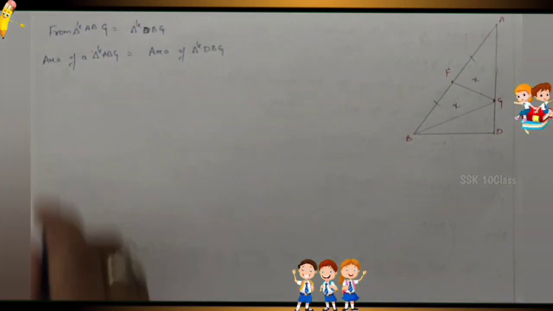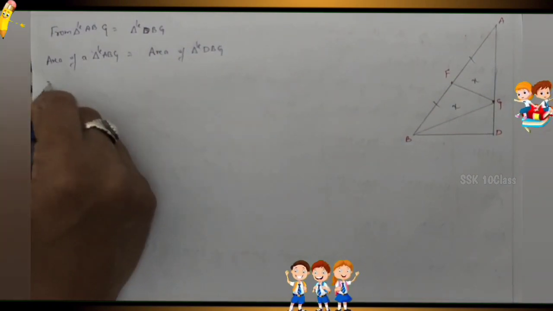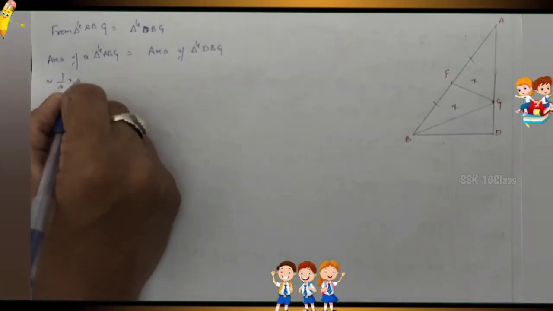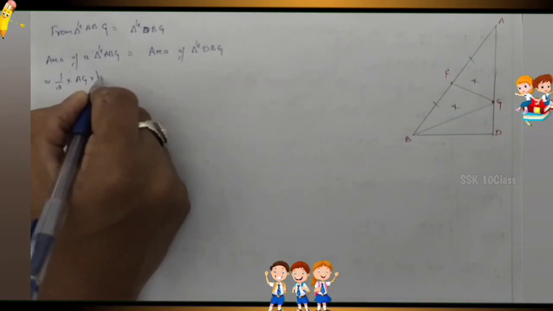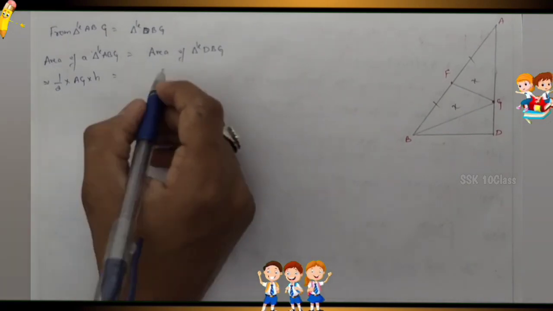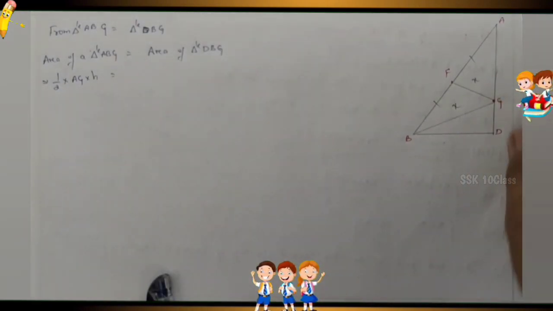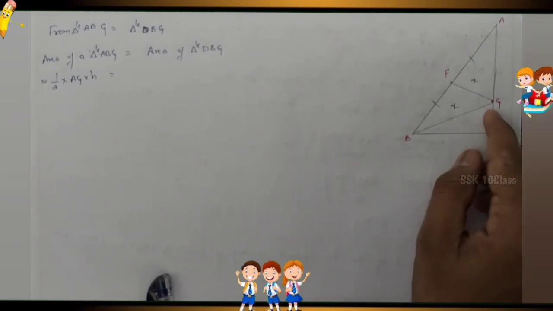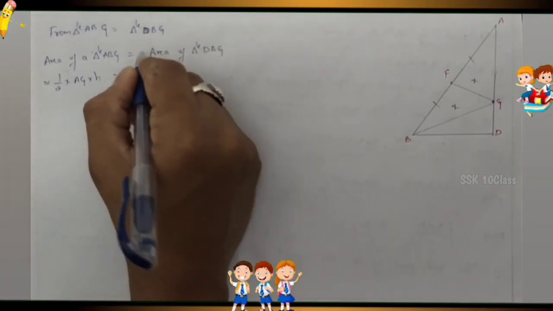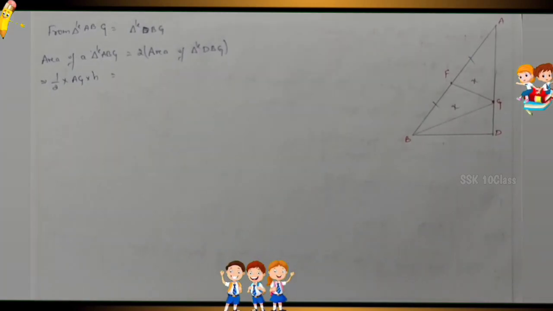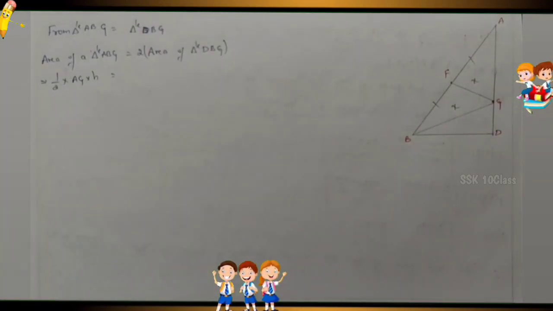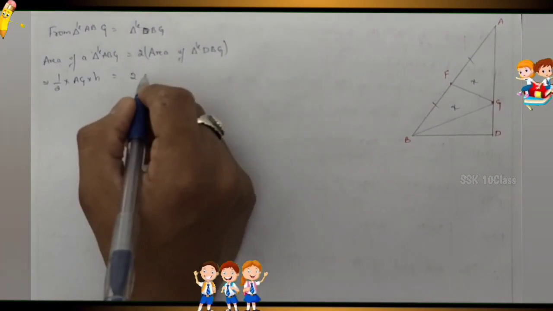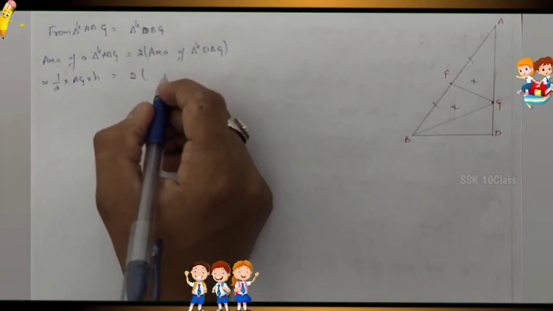Area of a triangle is half into base into height. So here half into base, the base is AG, and height we can take as h only. Next, equals 2 times the area of triangle DBG. So you can take 2 times the area of triangle DBG.